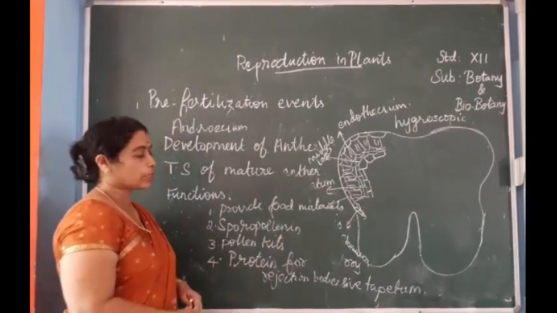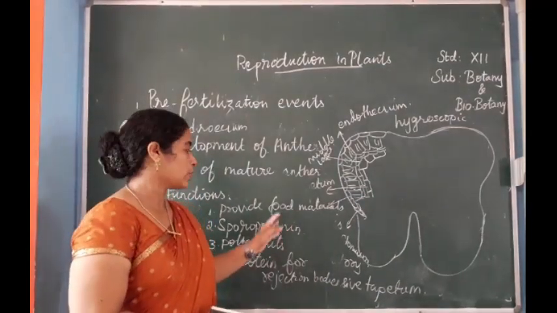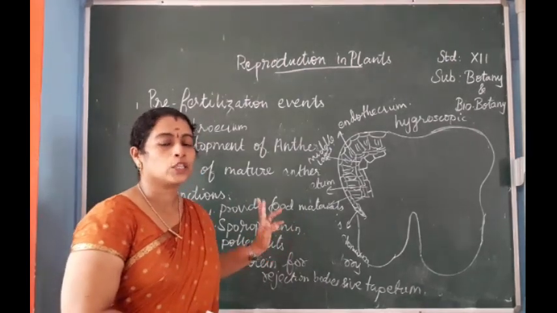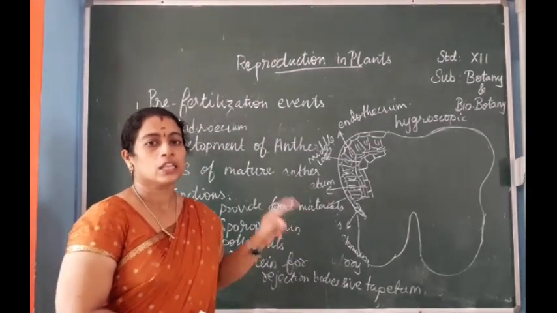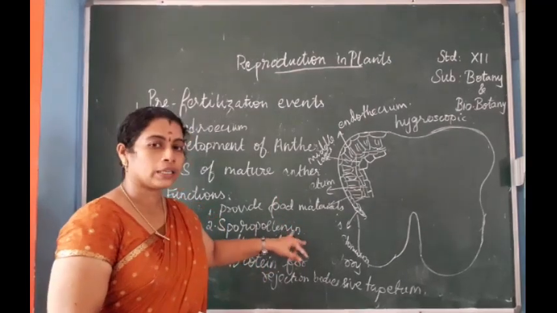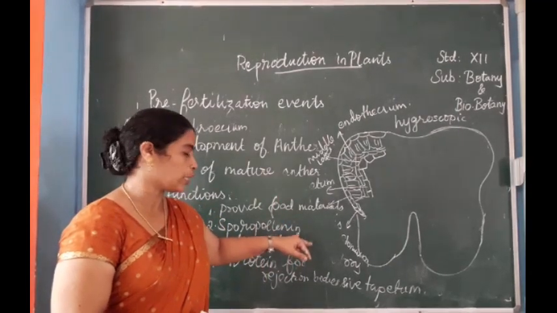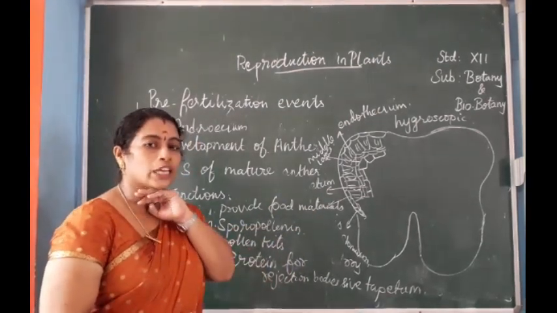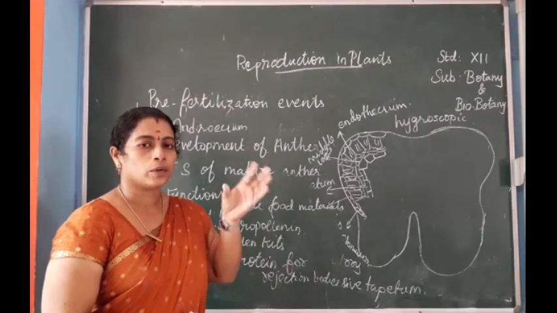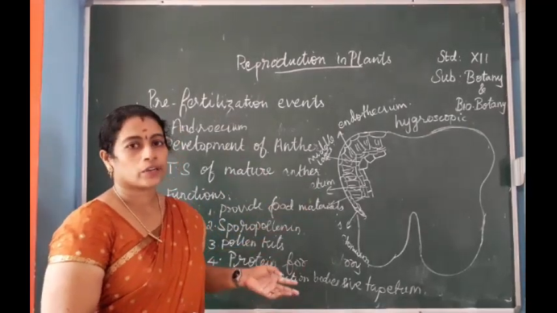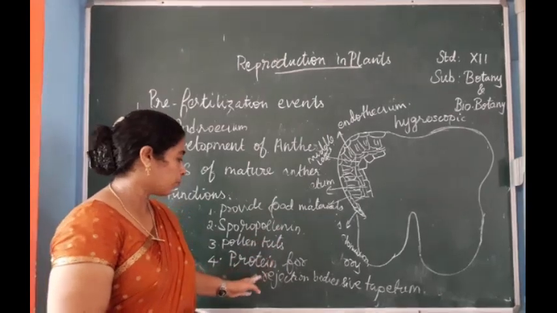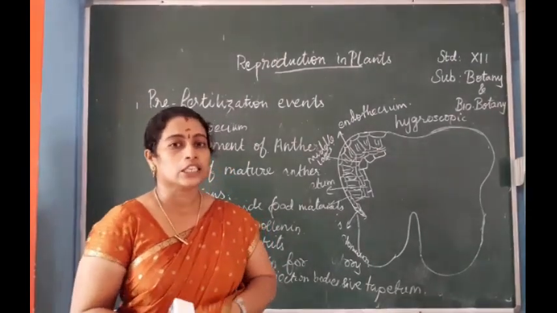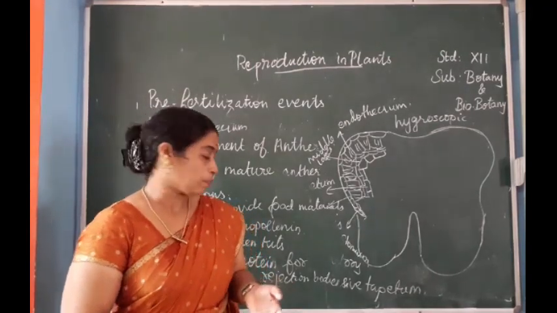So these are the four main functions of tapetum. First one, it will provide food materials for the developing pollen grains. Second one, it will also provide sporopollenin for the wall of the pollen grain. Third one, the pollen kit formation. The yellow color pollen kit is also formed by the materials which are given by the tapetum. Finally, the proteins for the formation of rejection bodies are also provided by the tapetum.